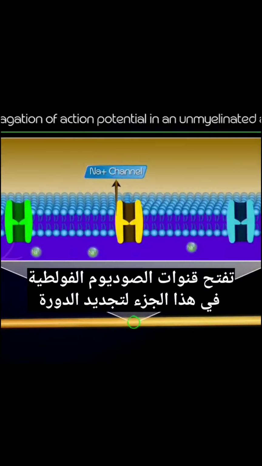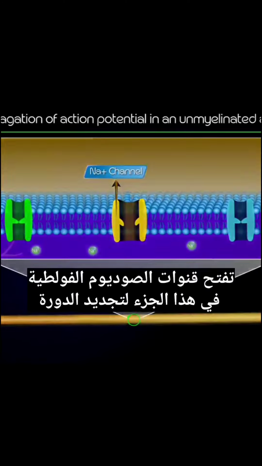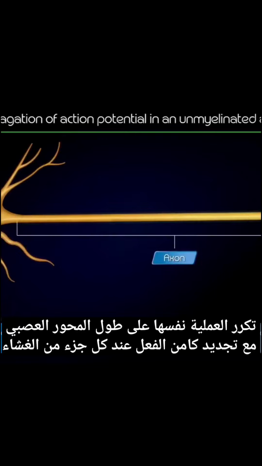As a result, a wave of positivity moves down the axon without any individual ion moving very far. Once the adjacent segment of membrane is depolarized, the voltage-gated sodium channels in that segment open, regenerating the cycle. The process repeats itself down the length of the axon with an action potential regenerated at each segment of membrane.